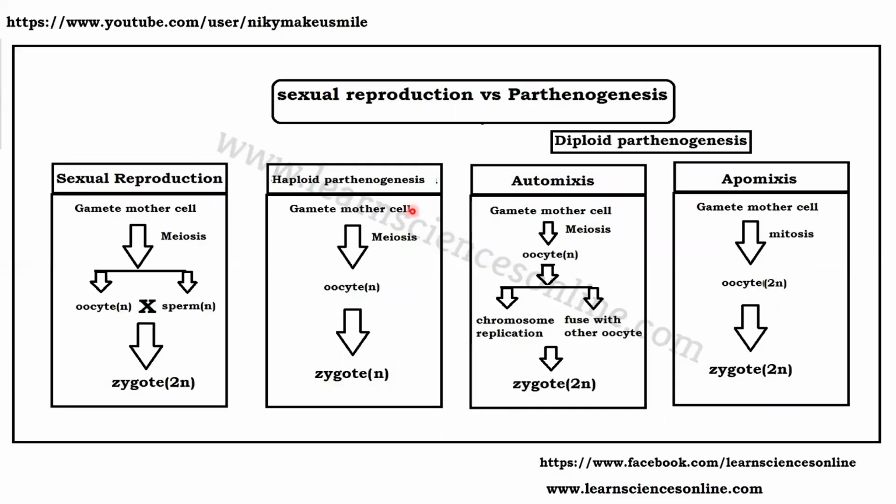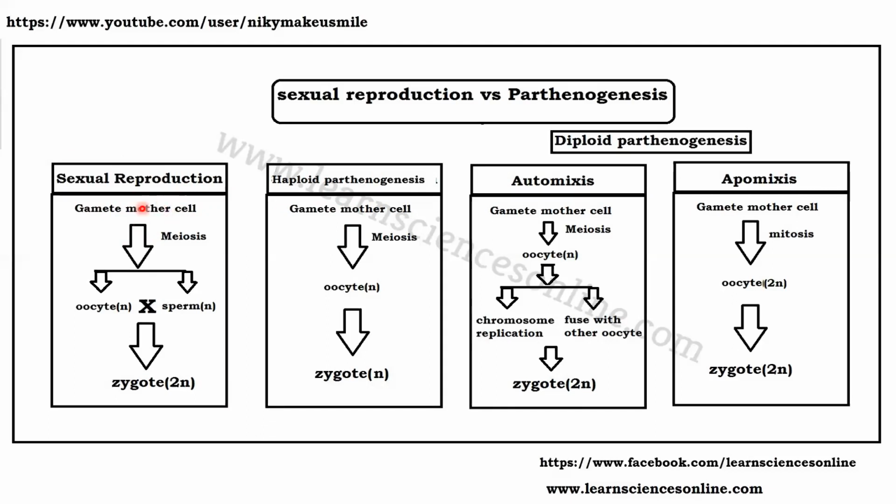This diagram is showing the difference between sexual reproduction, haploid parthenogenesis, automixis, and apomixis. In sexual reproduction, if the gametes are produced from a single cell, it can be considered as autogamy also. We start from autogamy or sexual reproduction.